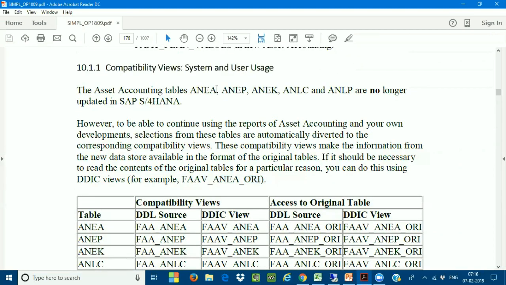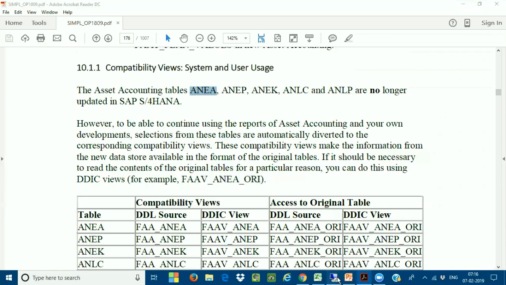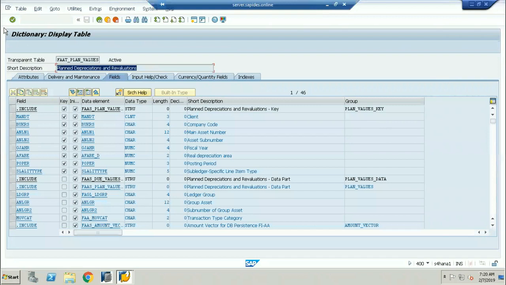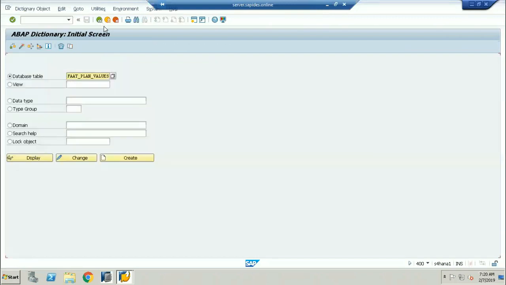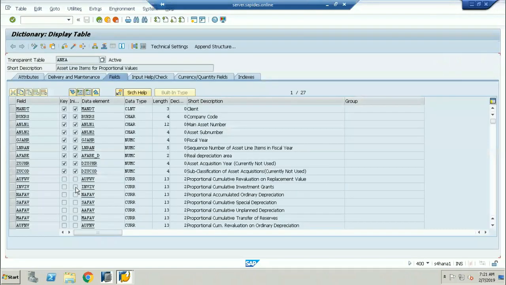Why _ORI? Because there will be no technical content available. If I go and see one table, here, there will be no open structures for this. Okay, it's a completely transparent table. You can see here, it's a completely transparent table.